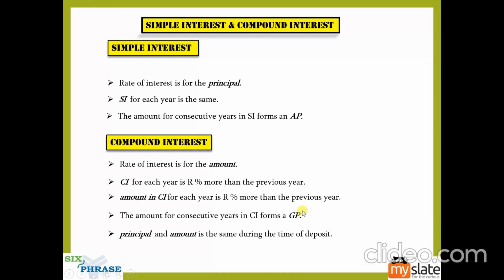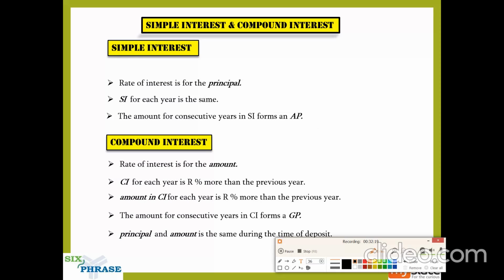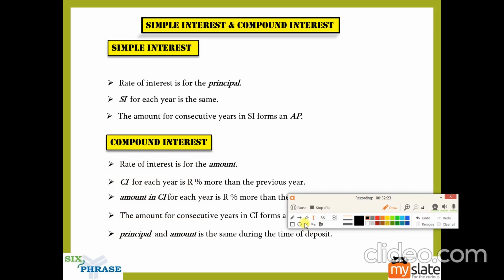So, to put it in a nutshell, simple interest is when you calculate the rate of interest for the principal, and simple interest will be the same for each year, and the amount for consecutive years in SI forms an AP.